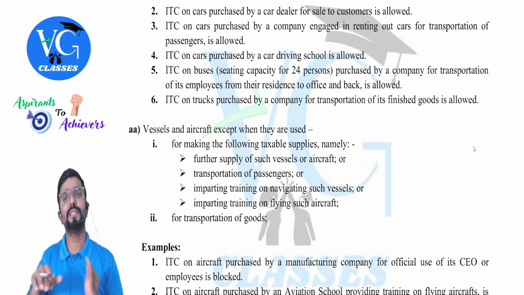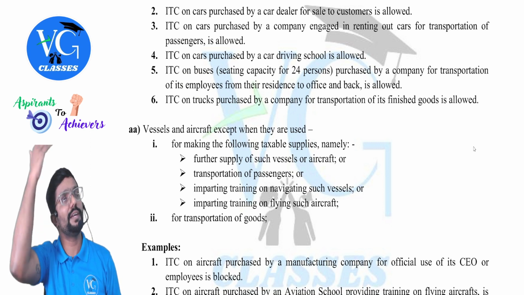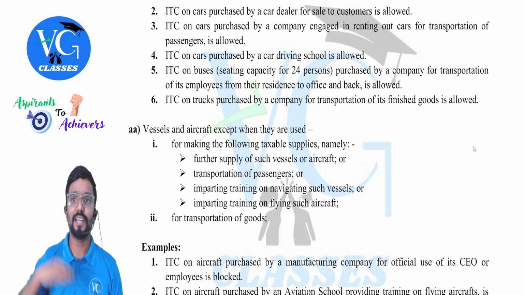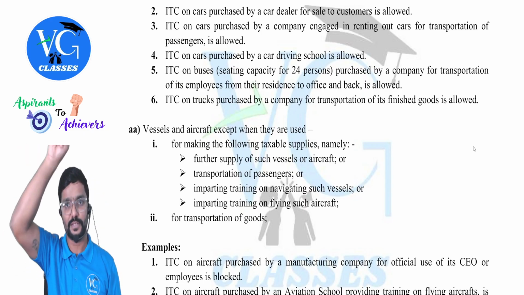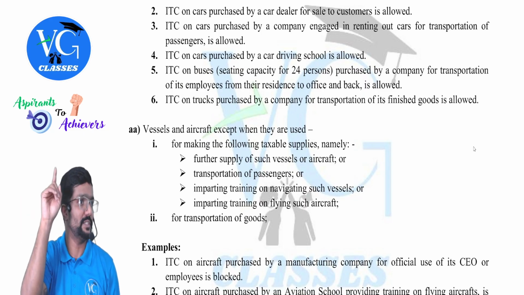Now, sir, what if this bus is used for personal purpose? It is not blocked here. It is blocked above only. Correct? Clearly they told only if it is for business purpose, claim the credit. Used or intended to be used for business.